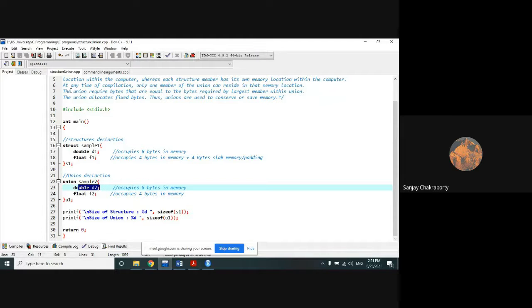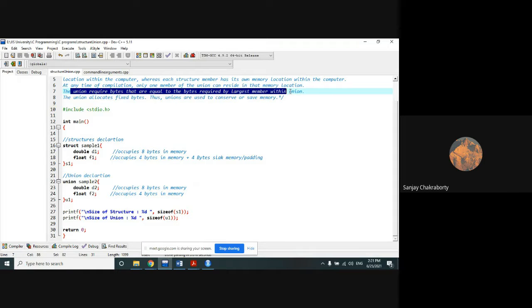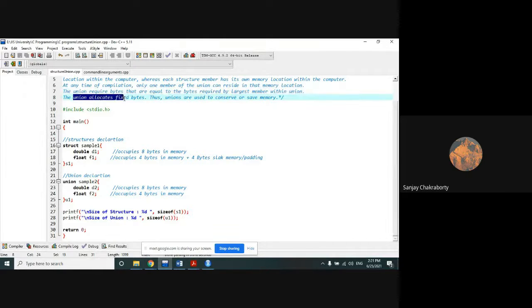In case of union, the union requires bytes equal to the bytes required by the largest member within the union, and the union allocates fixed bytes. Thus, unions are used to conserve or save memory compared to structure. That is the advantage of union over structure. How? At any particular time, only one member is active or occupying memory space in union.